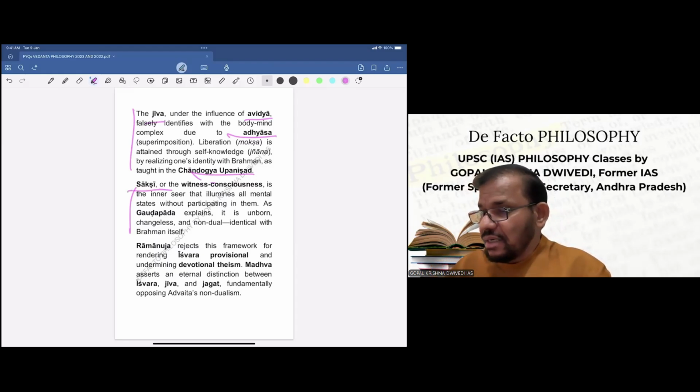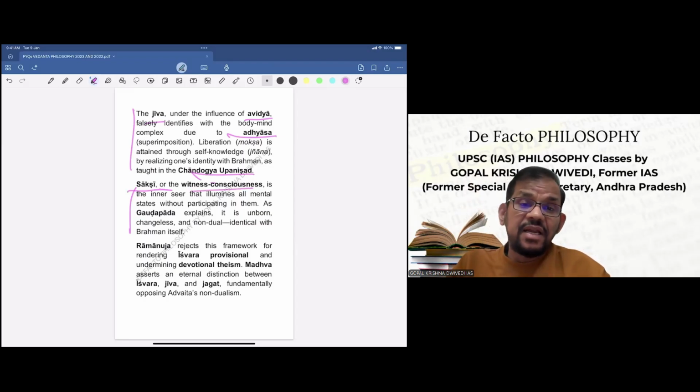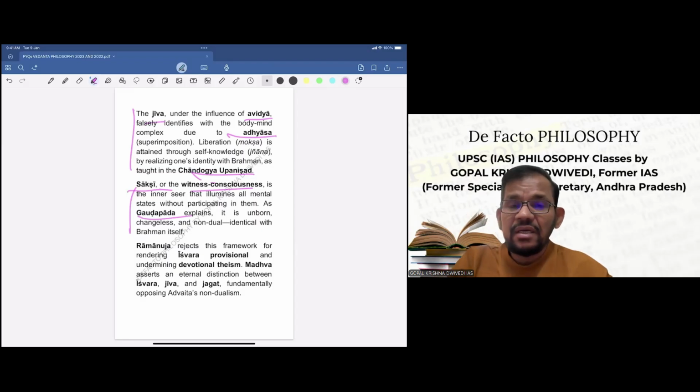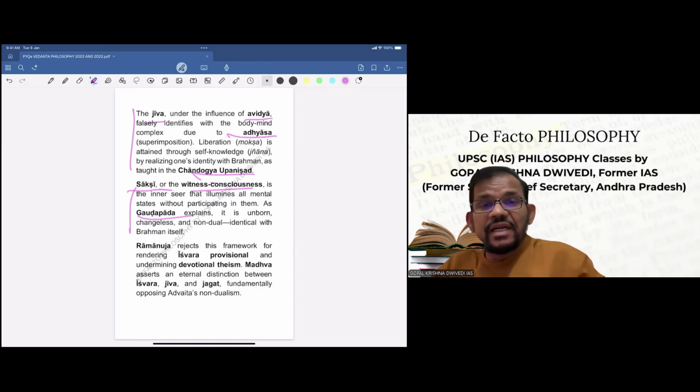Now Sakshi, or the witness consciousness, is the inner seer that illuminates all mental states without participating in them. Gaudapada, another Vedantic philosopher, explains it as unborn, changeless and non-dual, identical with Brahma itself. So this is Iswara, Jiva and Sakshi's ontological status as far as Shankara's Vedanta is concerned.